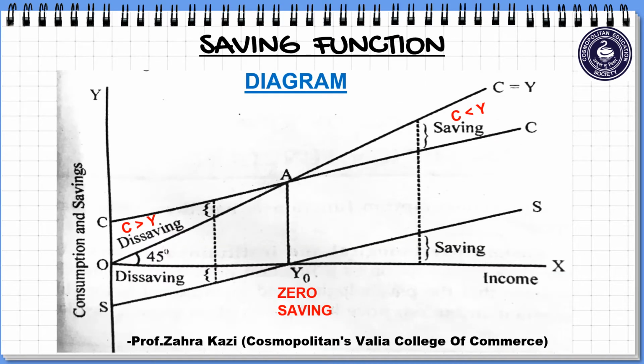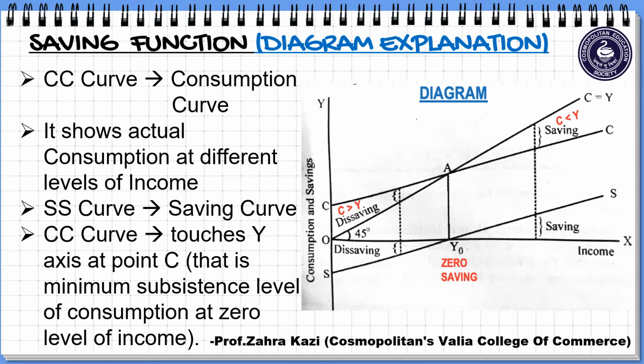This is the diagram of saving function. Let's understand this diagram in detail. Now let's understand the diagram of saving function. As you can see in the diagram, the x-axis represents income while the y-axis represents consumption and savings.